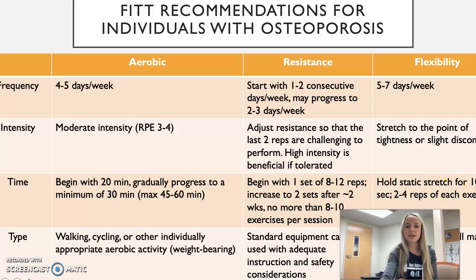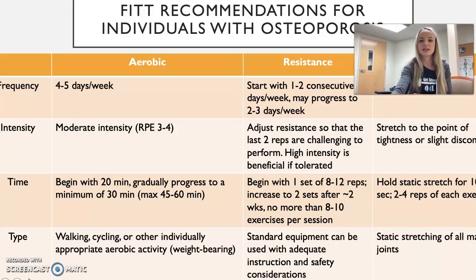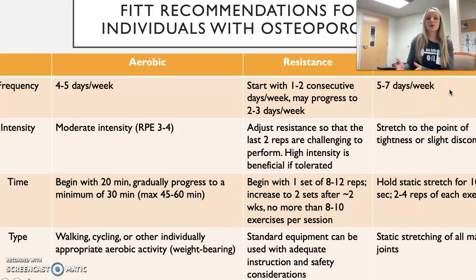So, a FITT recommendation for individuals with osteoporosis. When it comes to aerobic training, you're going to want to do 4 to 5 days a week at an intensity of an RPE of 3 to 4 on that CR10 scale. You're going to want to begin with 20-minute increments and then gradually progress to a minimum of 30 minutes. You never want to go over 45 to 60 minutes.